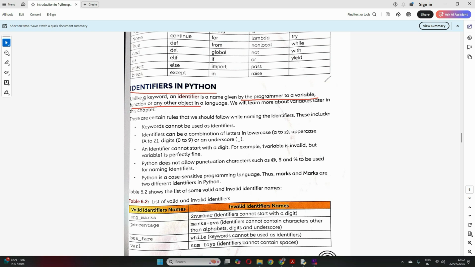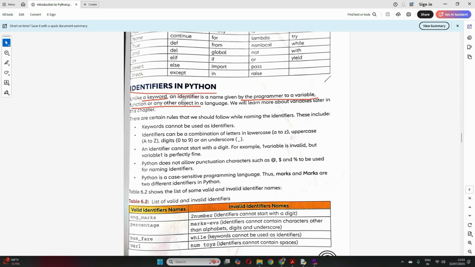Keywords were reserved words. The programmer is not giving that word. Those are reserved words with a special meaning for the interpreter when it is translating. But identifiers are names given by the programmers. Suppose I have to input one number from the user.